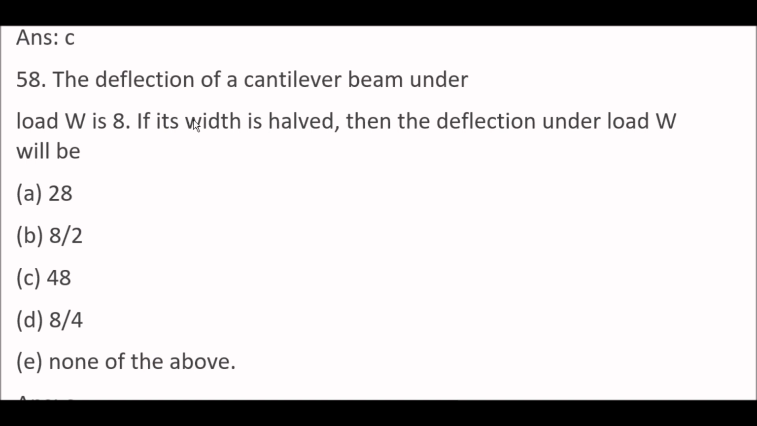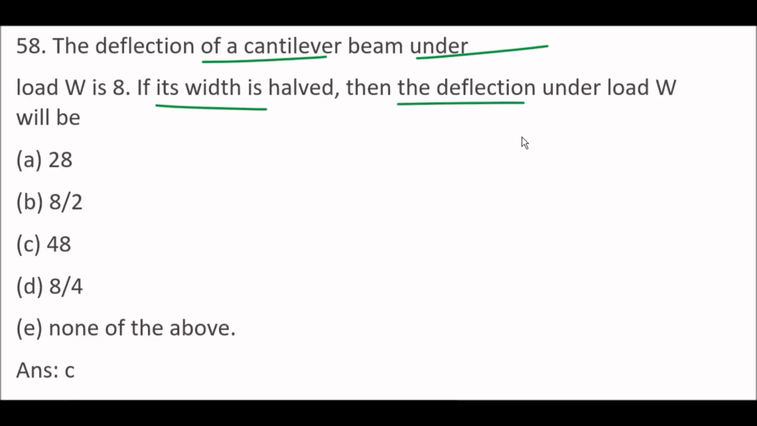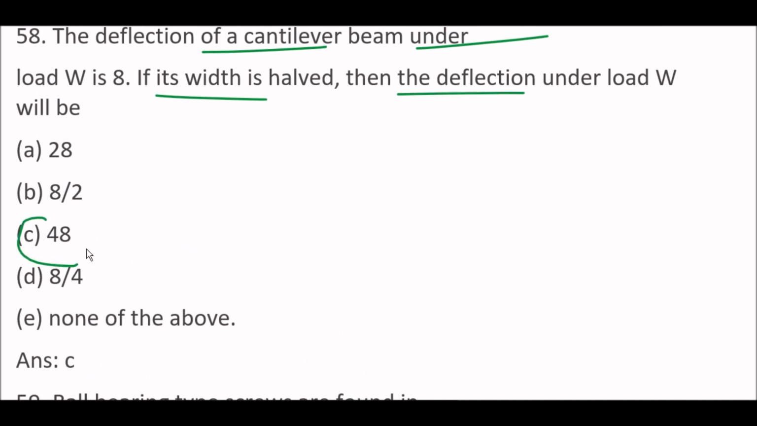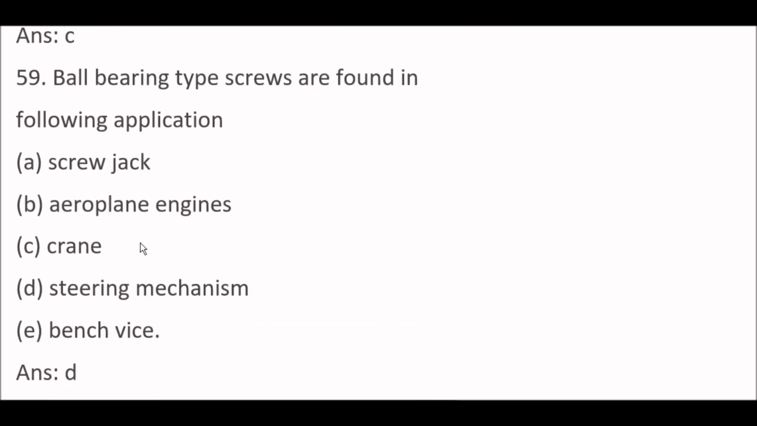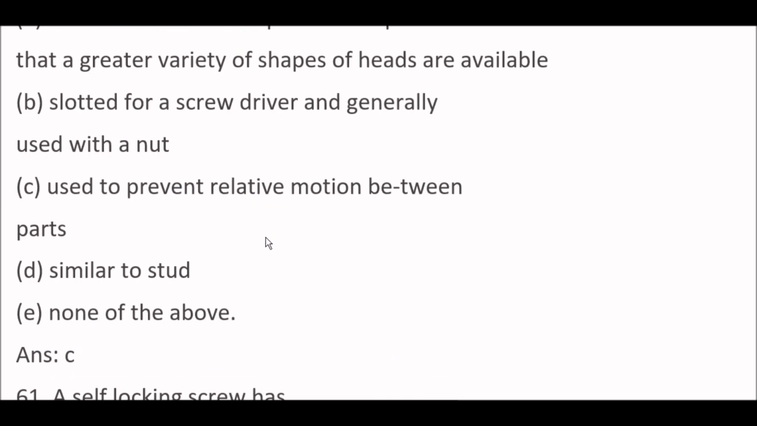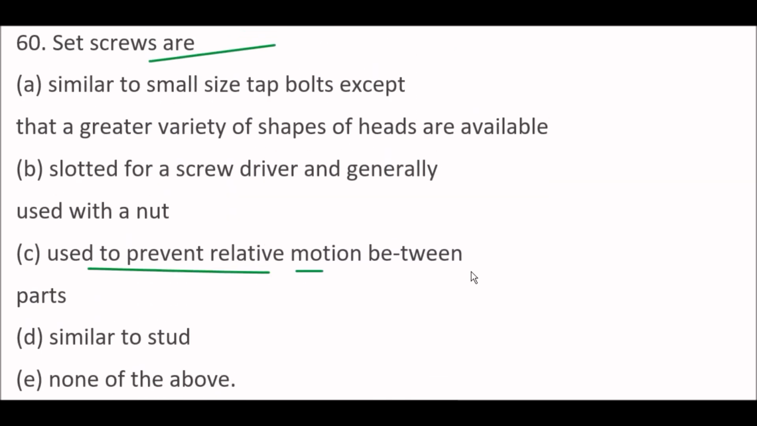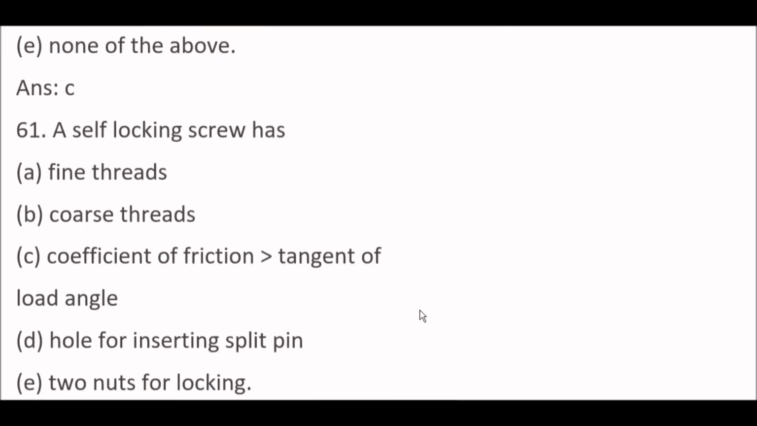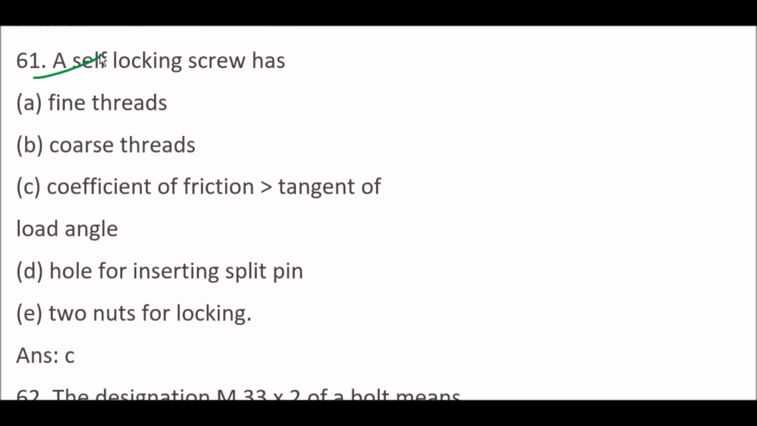Next question. The deflection of a cantilever beam under load W is 8. If its width is halved, then the deflection under load W will be option C, 48. Okay. Next question. Ball bearing type screws are found in following application. Steering mechanism. Option D is right one. Next question. Set screws are option C, used to prevent relative motion between parts. Next question. A self-locking screw has option C, coefficient of friction is greater than tangent of lead angle.